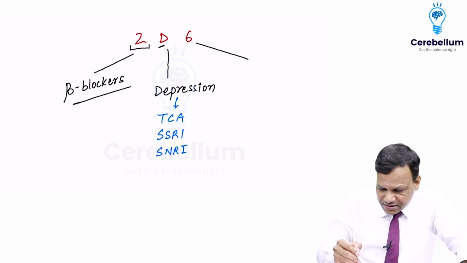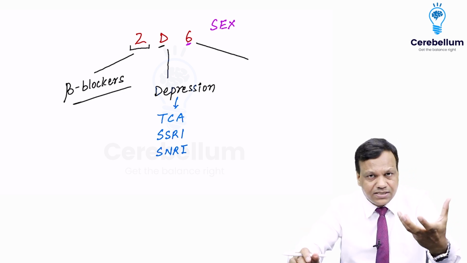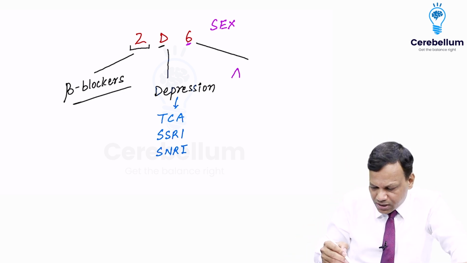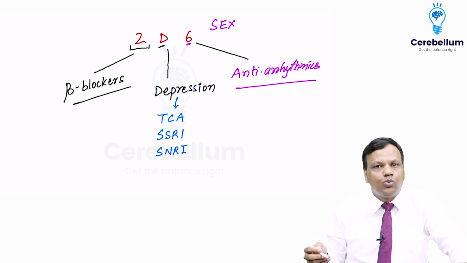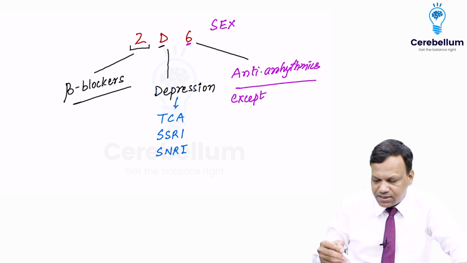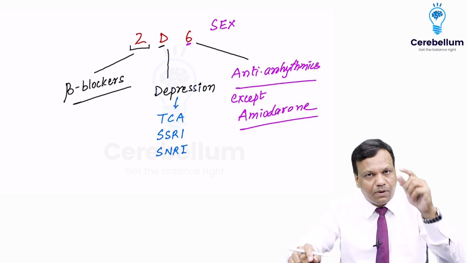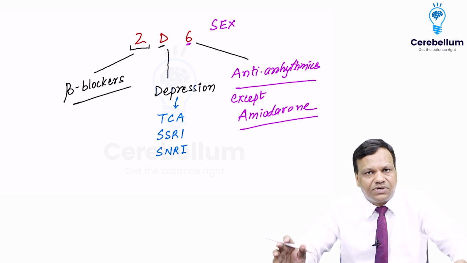If you say 6, it looks like we are talking about sex. So when we talk about sex, our heartbeat increases. So to control that heartbeat, the drugs used are anti-arrhythmic drugs. So most anti-arrhythmic drugs are metabolized by 2D6. But here you need to remember one very important exception which we already discussed. Yes, it is amiodarone. Amiodarone is metabolized by 3A4. Remember, CT scan, A for amiodarone. So 2D6 handles other antiarrhythmic drugs.